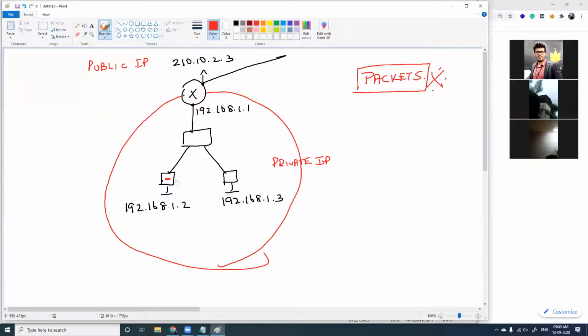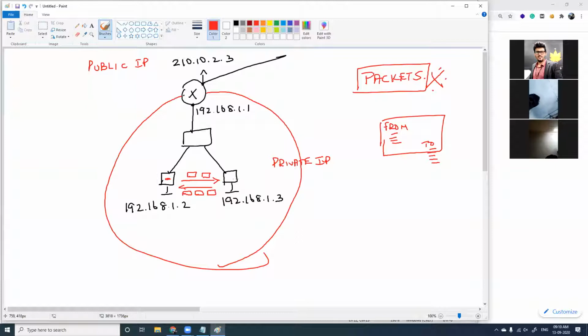If this computer is sending a message to this computer, this says hi, and that goes in 2-3 packets. And if this computer sends some data to this computer, that comes in a lot of different packets. For your understanding, all these packets are like courier packets. If I courier something to someone, my packet will have a from and a to address. The from address will be my address, the to address will be the destination address. So computer communication happens in packets.